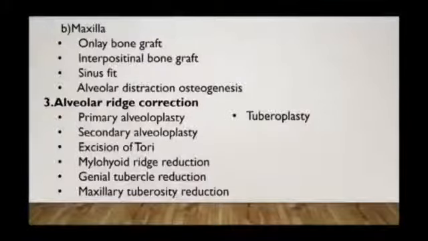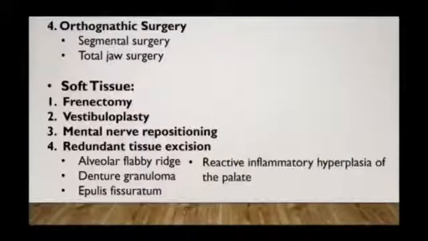Third classification of hard tissue surgery is alveolar ridge correction, which includes primary alveoloplasty, secondary alveoloplasty, excision of tori, mylohyoid reduction, genial tubercle reduction, maxillary tuberosity reduction and tuberoplasty. Fourth hard tissue surgical technique is orthognathic surgery, which includes segmental surgery and total jaw surgery.